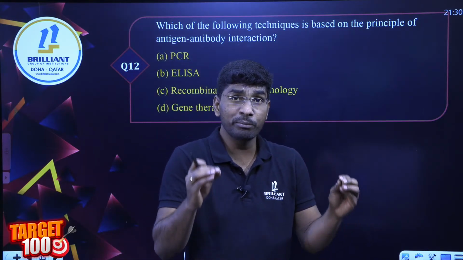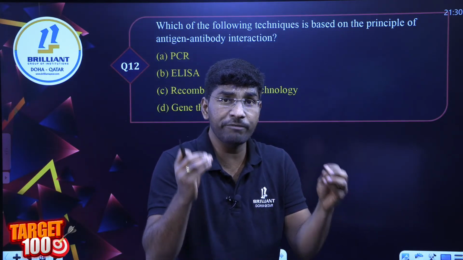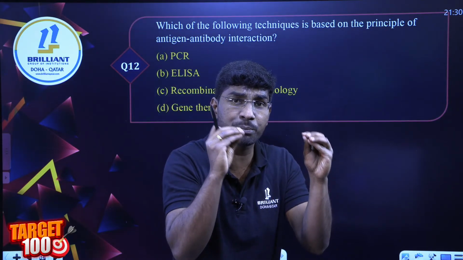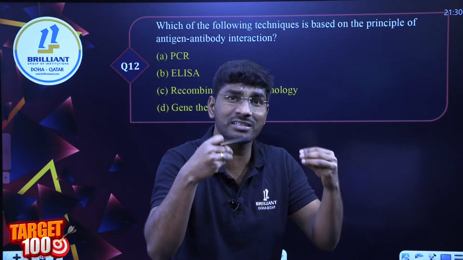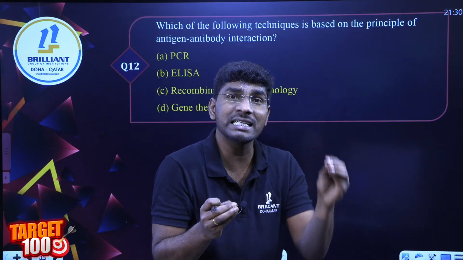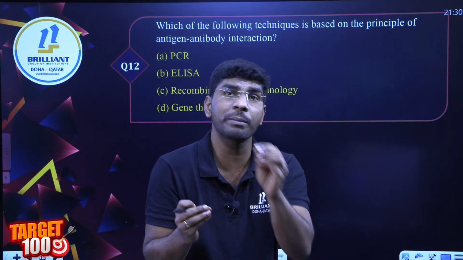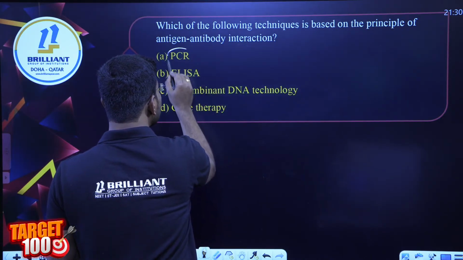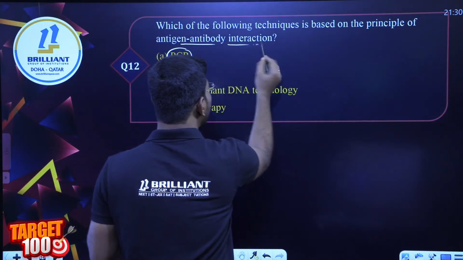I already explained this one more time. If you want to identify whether a particular disease pathogen is present in the body or not, we can identify it with the enzyme linked immunosorbent assay. PCR is also there, but PCR is not based on antigen antibody interaction.